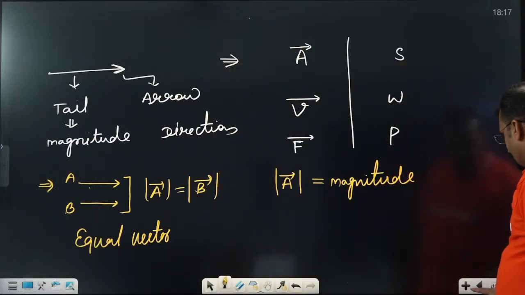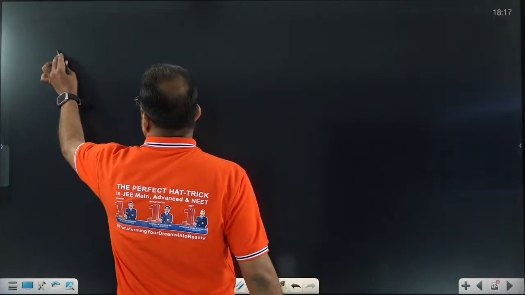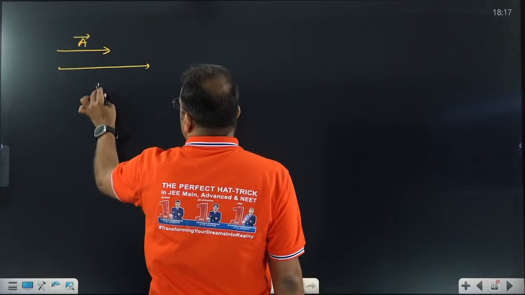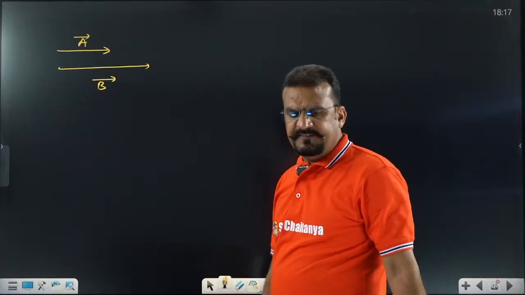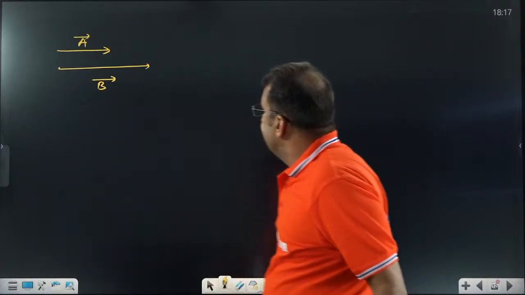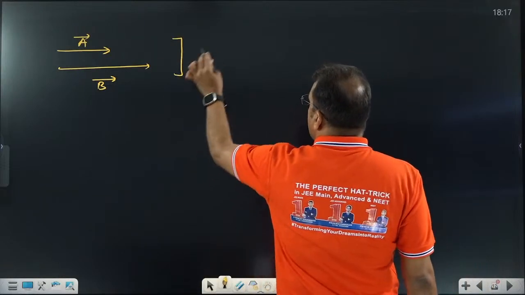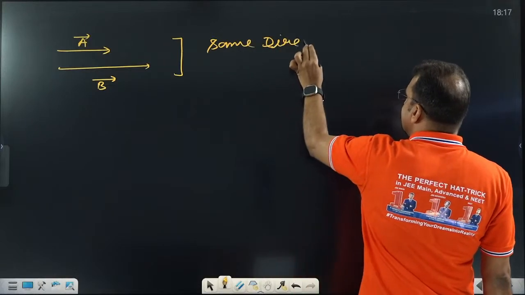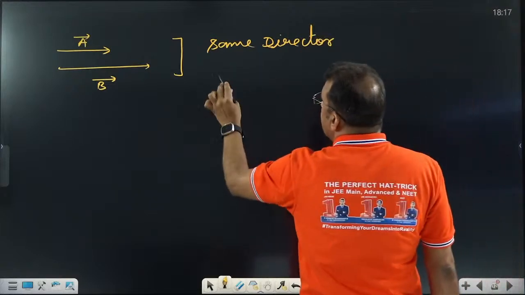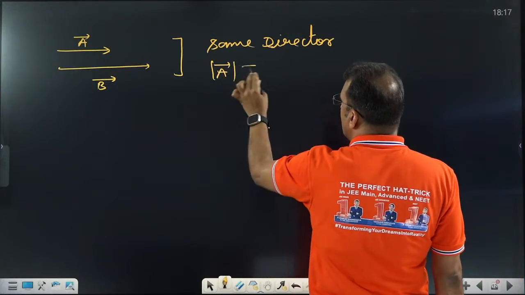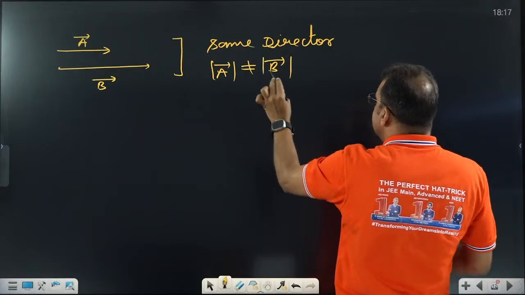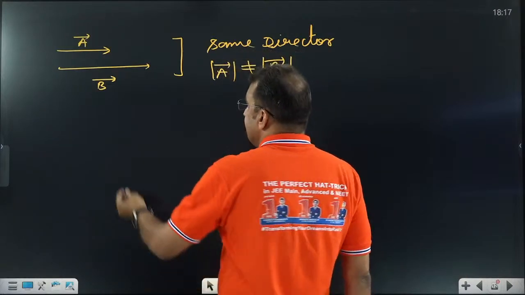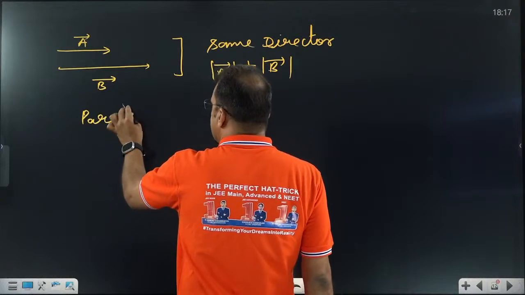I think now you are getting it. Now you tell me, if someone asks you, let us assume this is vector A and this is vector B. What are you getting from this diagram? This is only for basic purpose. We can see that the direction of A and B are the same. But what about magnitude? When direction is the same, but magnitude of A does not equal magnitude of B, these are called parallel vectors. Very important.